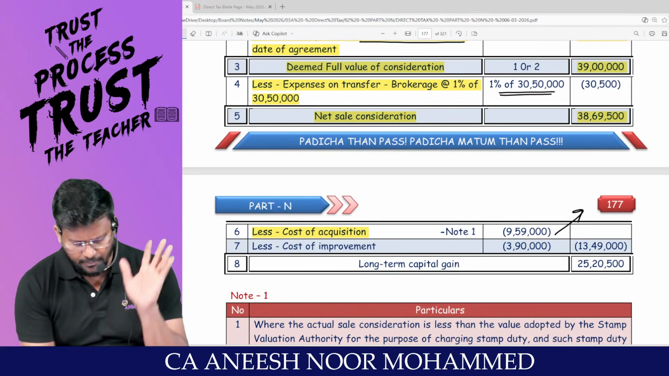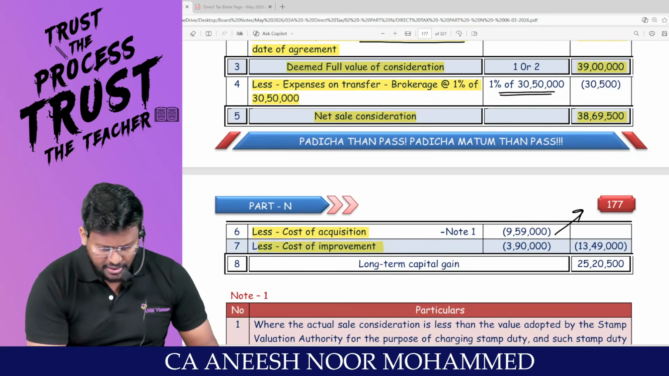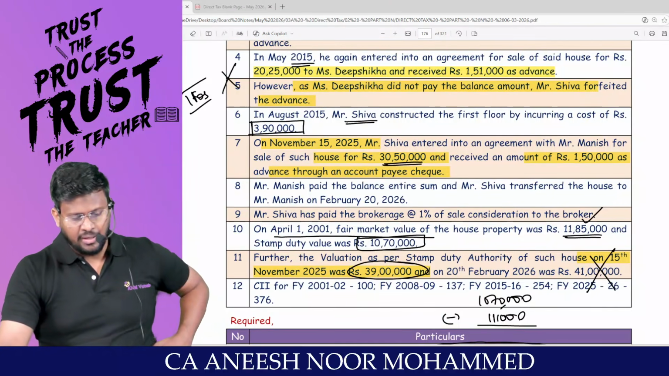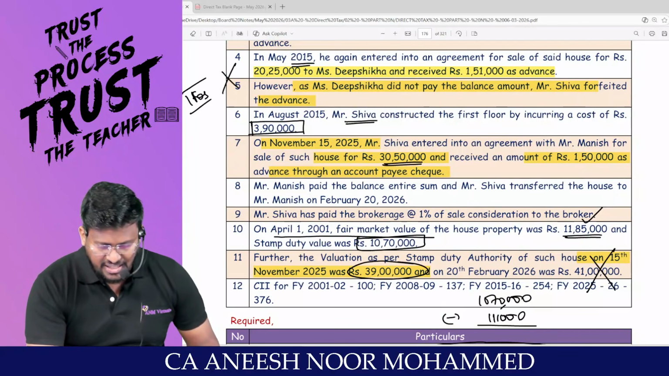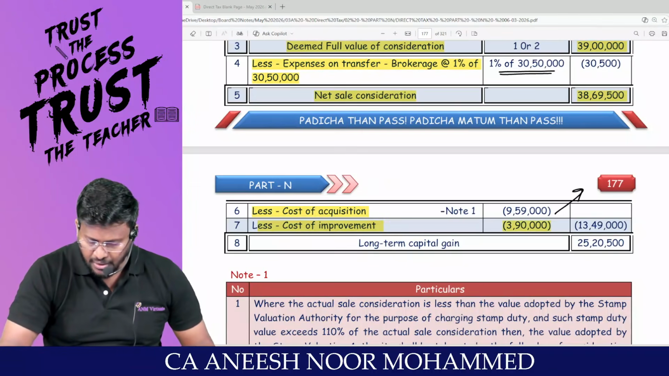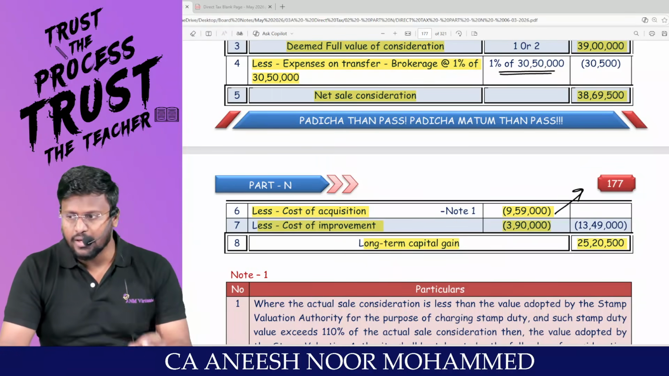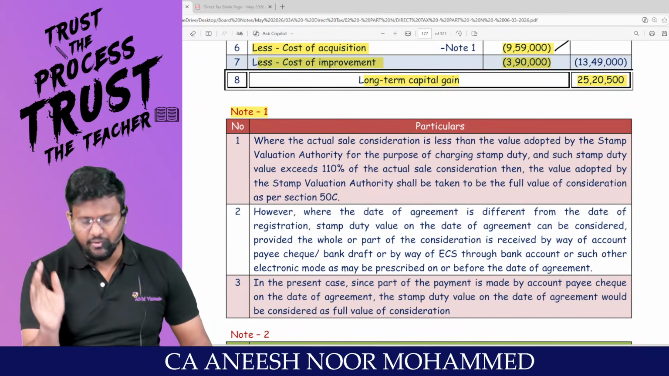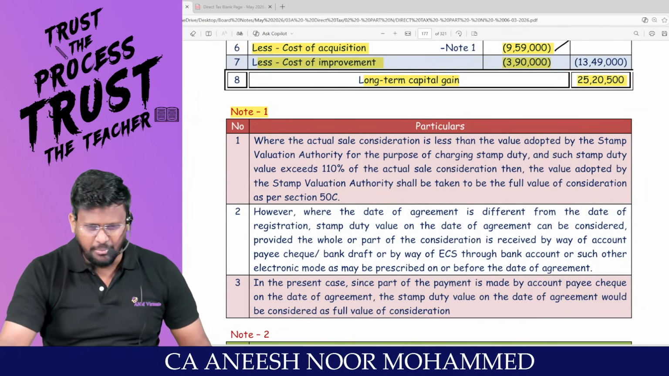Everyone able to appreciate? Less cost of improvement. Is there any cost of improvement? Yes, sir. The cost of improvement is 3,90,000, because the first floor was constructed by incurring a cost of 3,90,000. Am I right, sir? So long-term capital gain will be 25,20,500. Sir, the same notes they will be repeating, man. You have to read it, because same story.